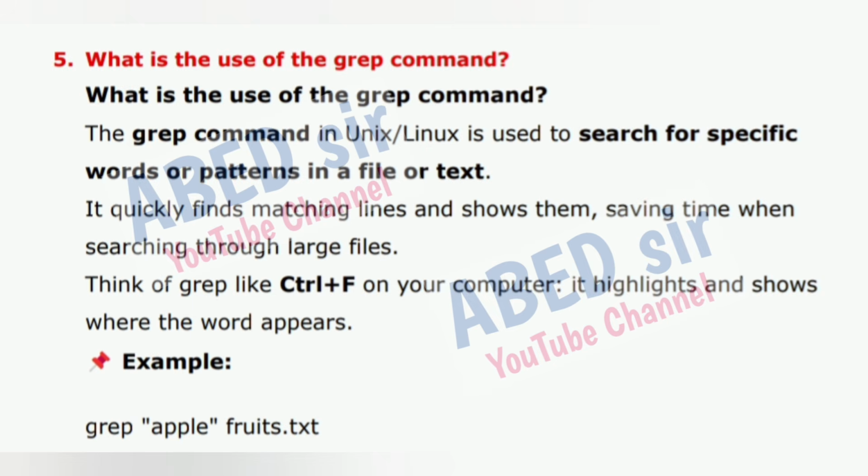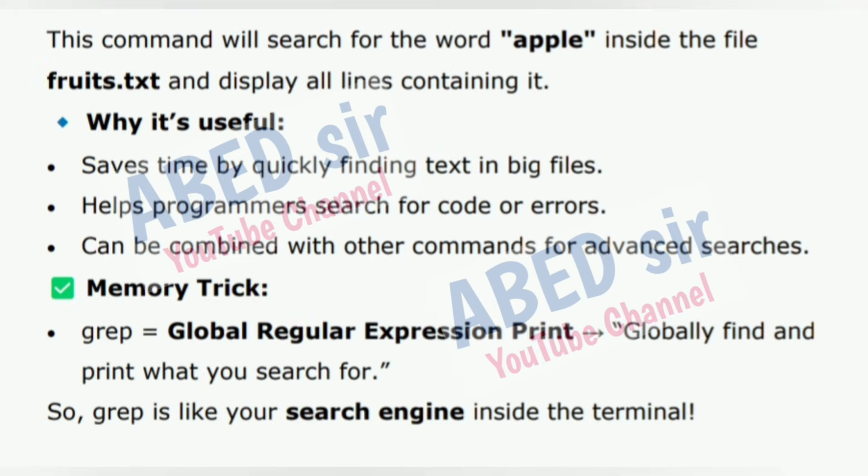Example: grep apple fruits.txt. This command will search for the word apple inside the file fruits.txt and display all lines containing it. Why is it useful? Saves time by quickly finding text in big files. Helps programmers search for code or errors. Can be combined with other commands for advanced searches. Memory trick: grep stands for global regular expression print, globally find and print what you search for. So, grep is like your search engine inside the terminal.